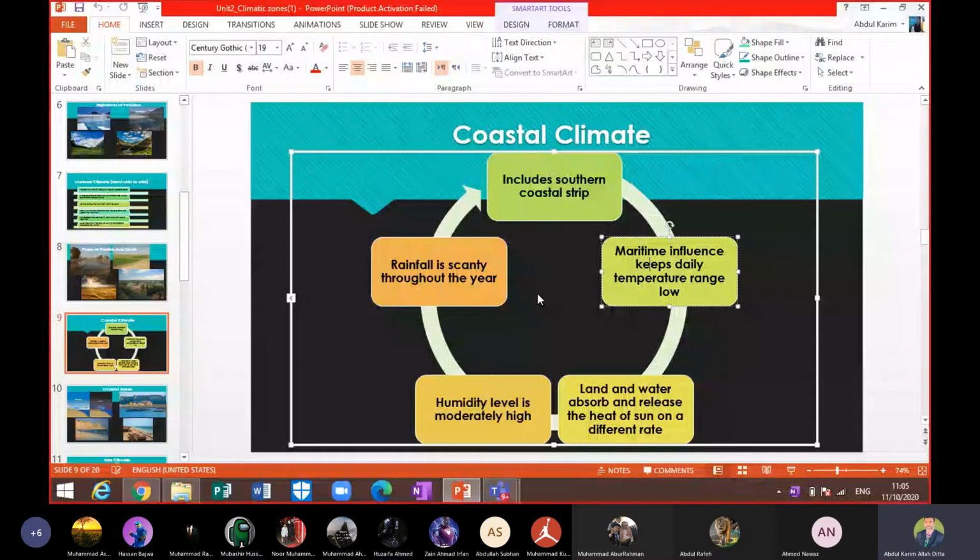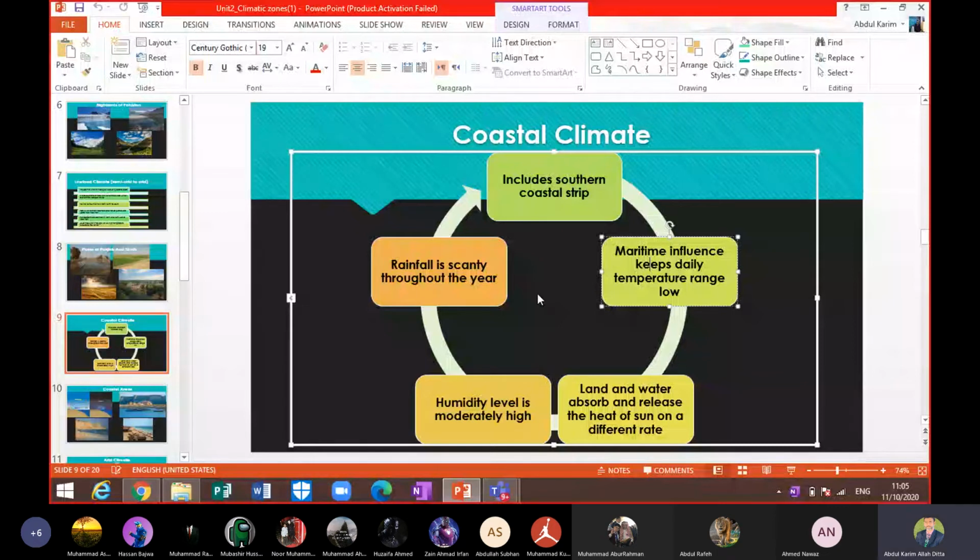Makran coast does not receive the same amount of rainfall as Sindh coast, because Sindh coast has sources of rainfall like tropical cyclones, and number two, the monsoon winds.